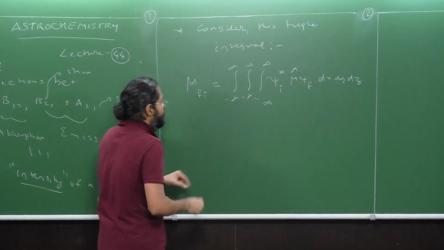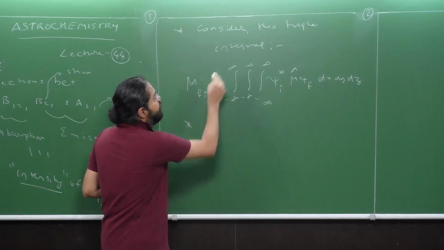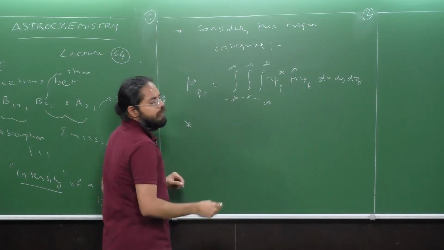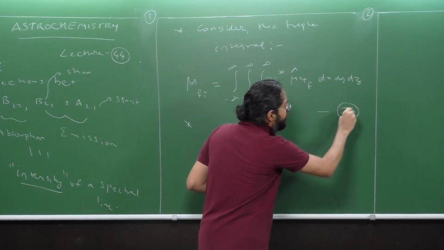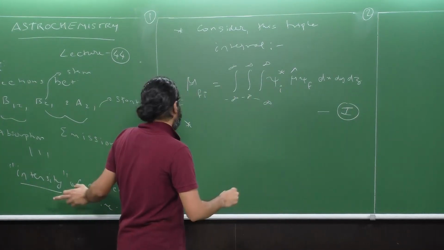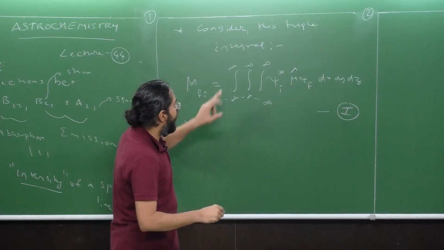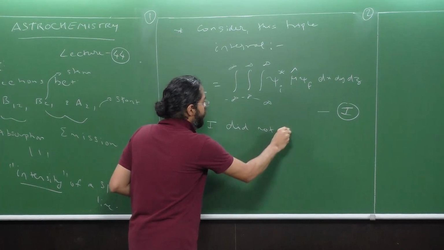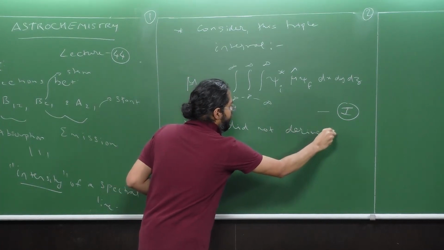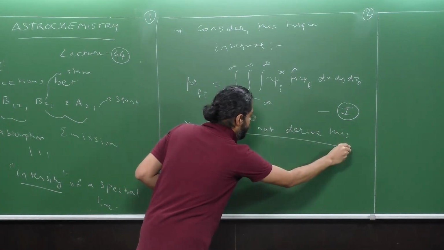First things first, note this. I gave this expression to you. Let's call this expression I, because this is going to be connected with the intensity of a spectral line. And note that I did not derive this. Please be clear about this.